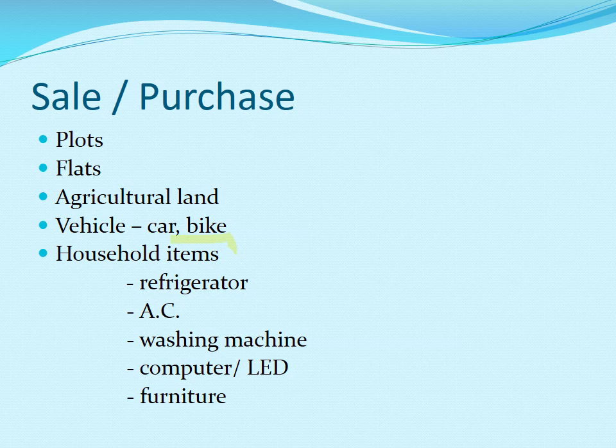So sale and purchase. What are we going to sell or purchase? It can be a plot, it can be flats, it can be any agricultural land, it can be vehicles like car, bike, it can be any household items. Household items means some electronic things and some kind of furniture that we are using in our house. So these are the different things that come in the category of sale or purchase.